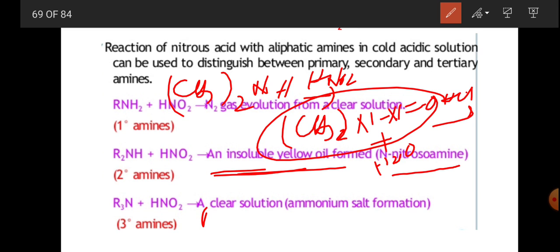And for tertiary amines, the simple one is R3N plus HNO2.